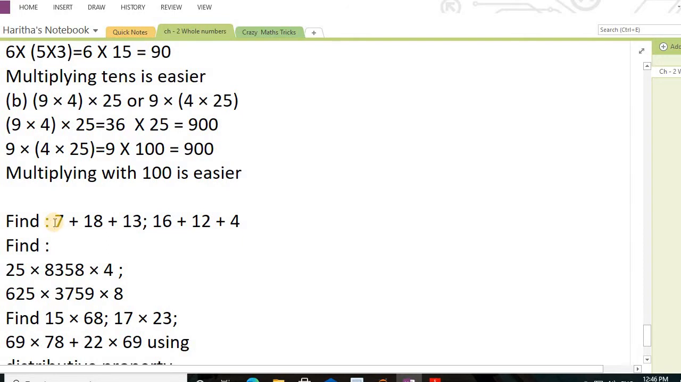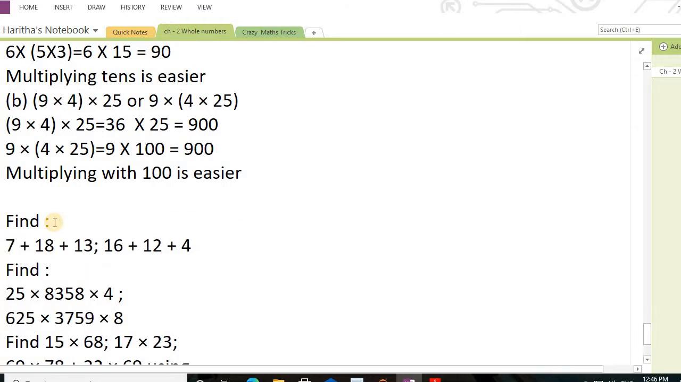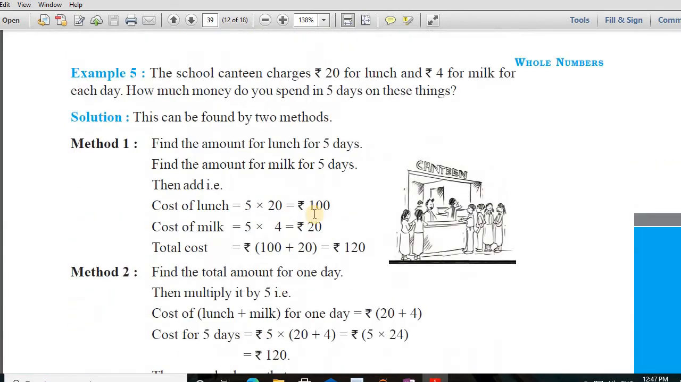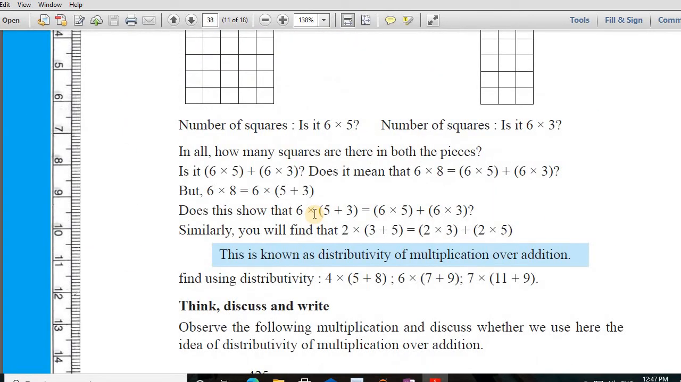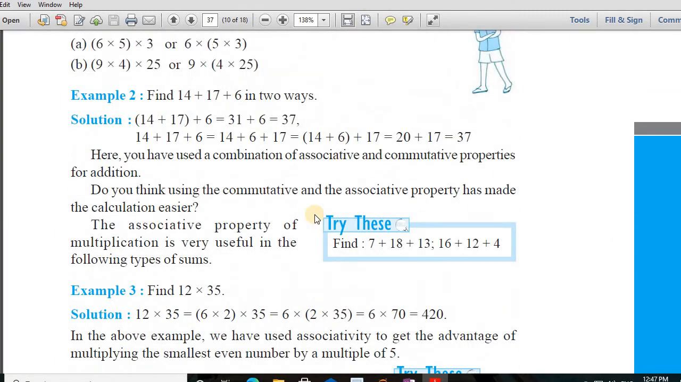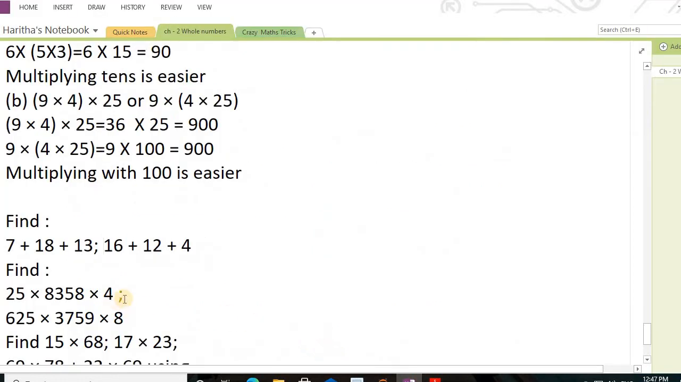So find out the answer: 7 plus 8 plus 13 and 16 plus 12 plus 4. You are going to find out the answer for this. In what way you should find, that also I will show you. So like this you should show to them. You are going to make this into groups and then do the addition. Okay. So first we will just take the group of,